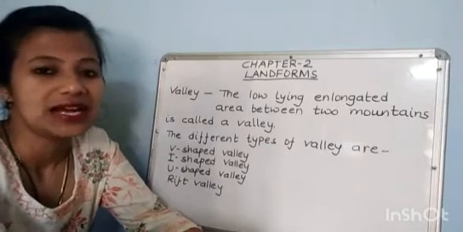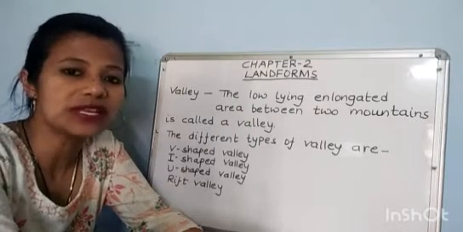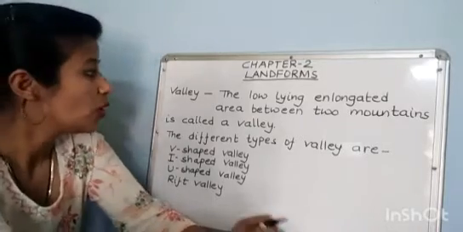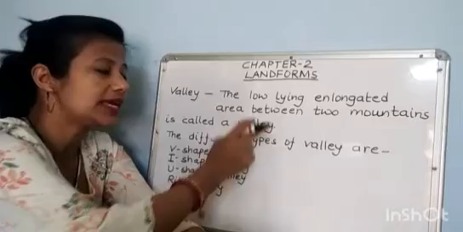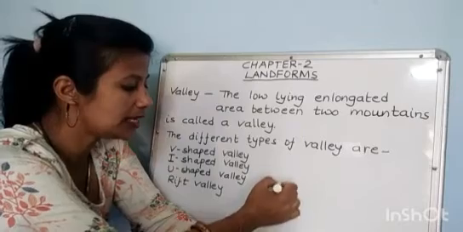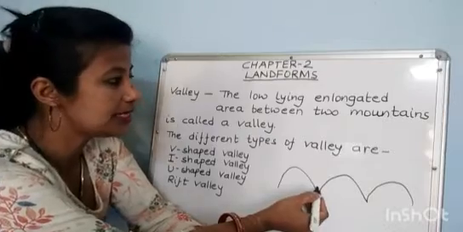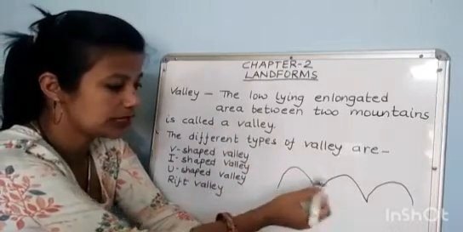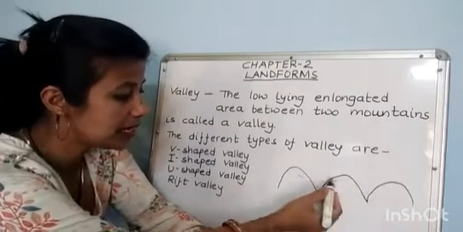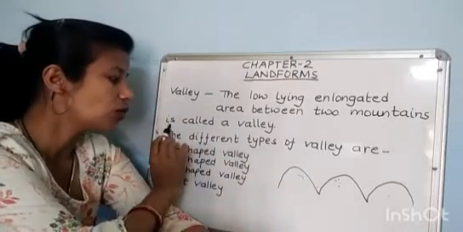Okay, let's continue chapter 2, landforms. Today we will understand valleys. What are valleys? Valleys are the low-lying elongated area between two mountains. The area between two mountains is called a valley.